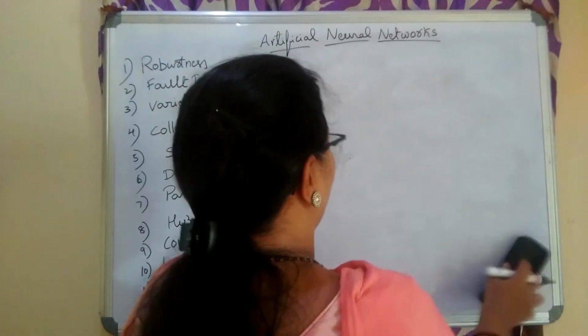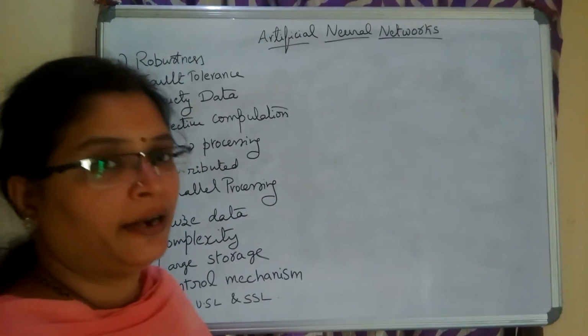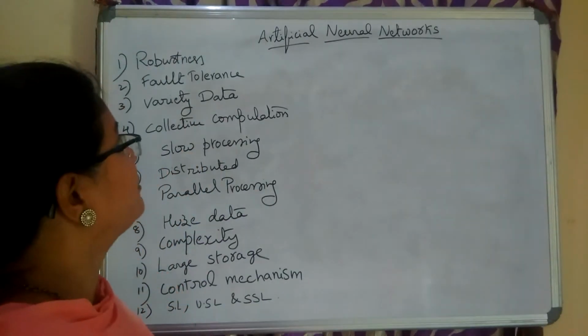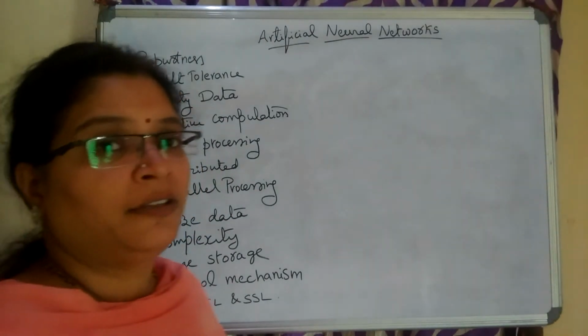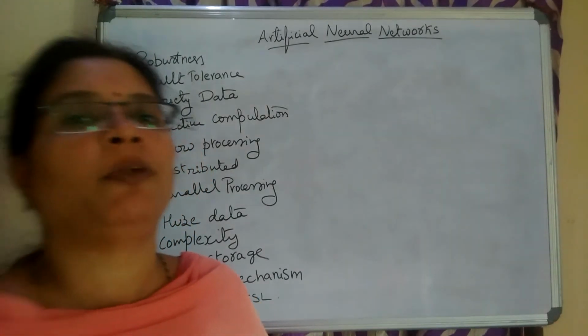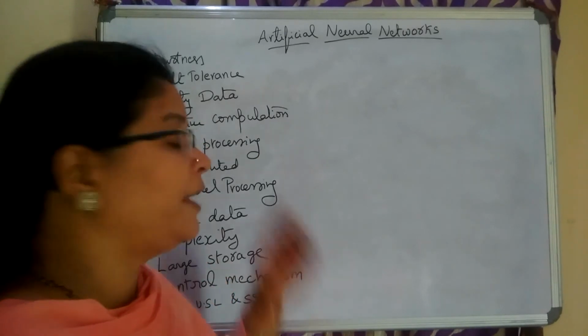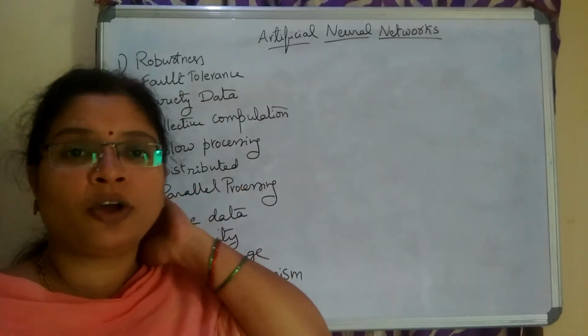And now we see various characteristics of the artificial neural networks. The first characteristic is robustness. The artificial neural networks are invented in a way to handle the complex problems, robust problems, and as well as the strong problems. The next one is fault tolerance.